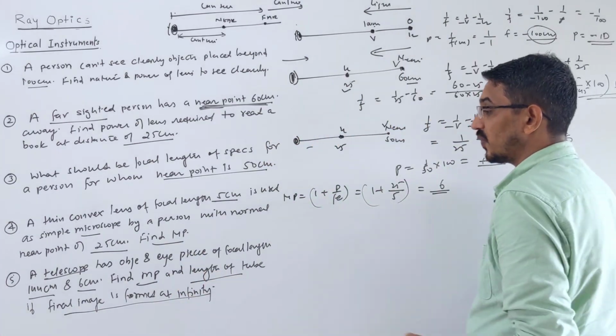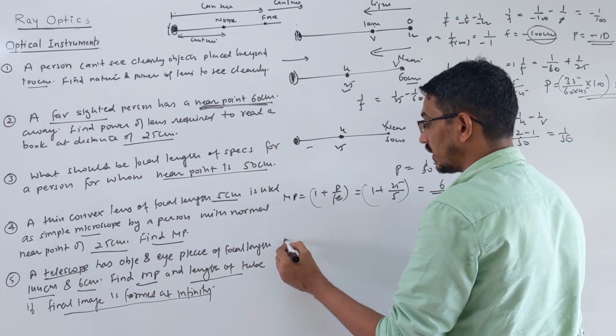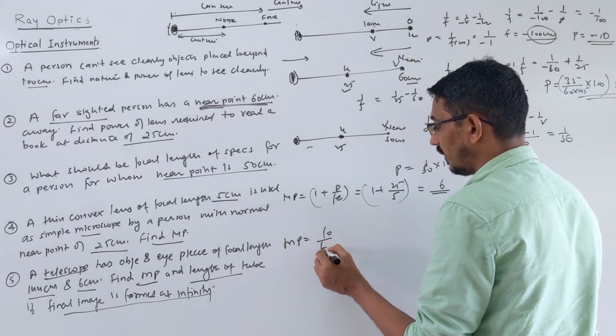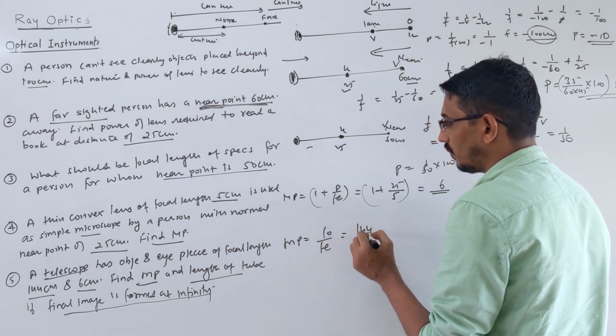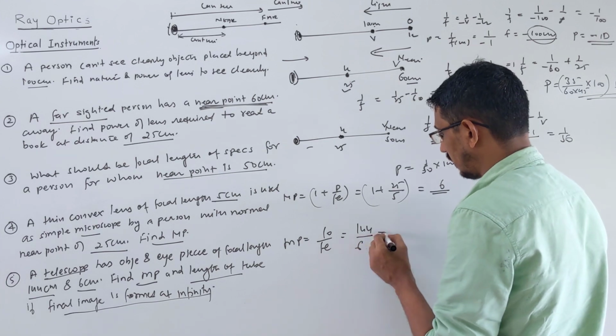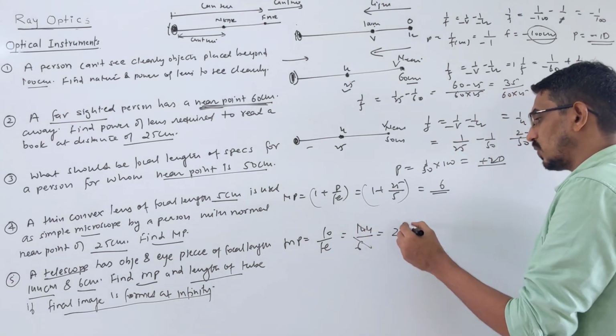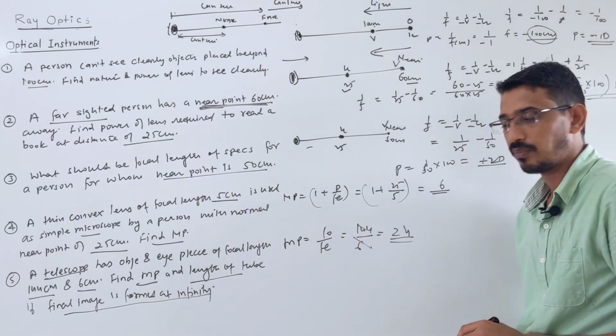So when the final image is formed at infinity, in the case of a telescope, you know what the magnifying power is? Simply f naught by fe. So f naught is given as 144 and fe is 6. So this goes 24 times. That's your magnifying power.